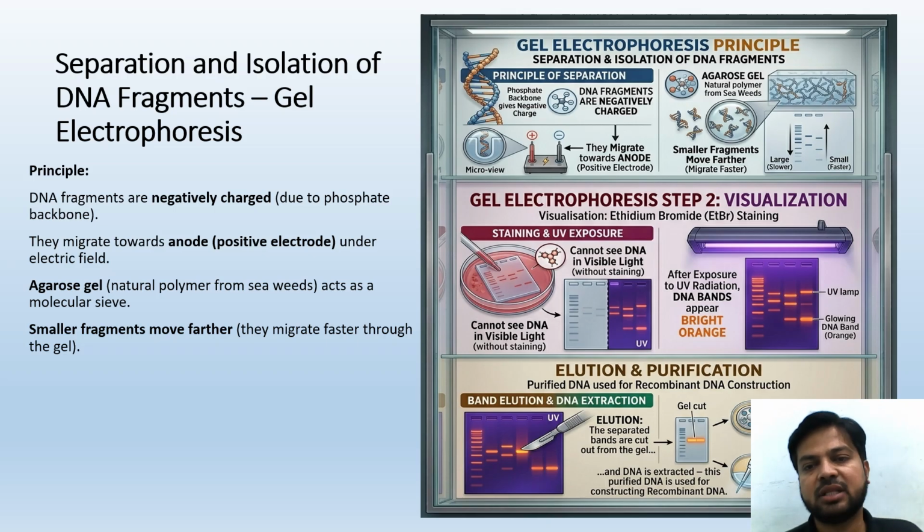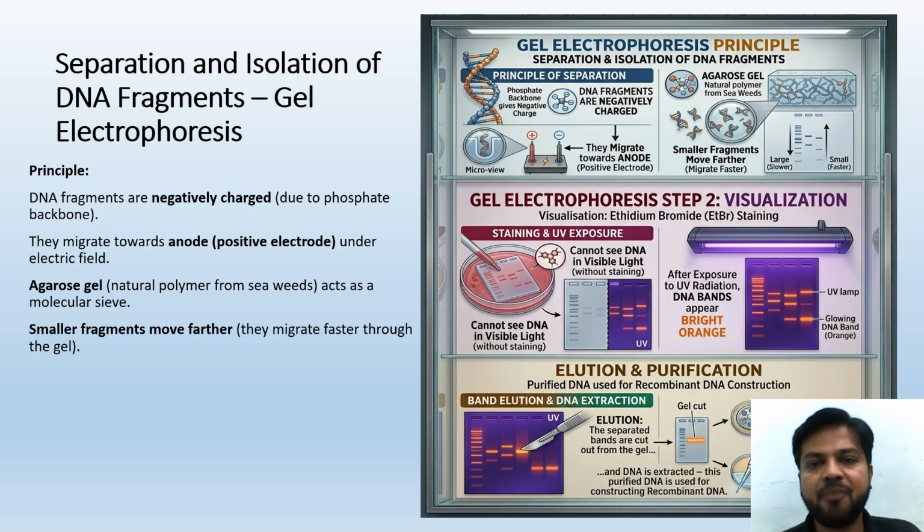So it has three steps. Okay, let's directly have three steps. One is separation and isolation of DNA fragments. Two is gel electrophoresis visualization, and three is elution and purification. Okay, first step is separation and isolation. Then visualization. Then comes the elution and purification. Let's see what those are one by one.